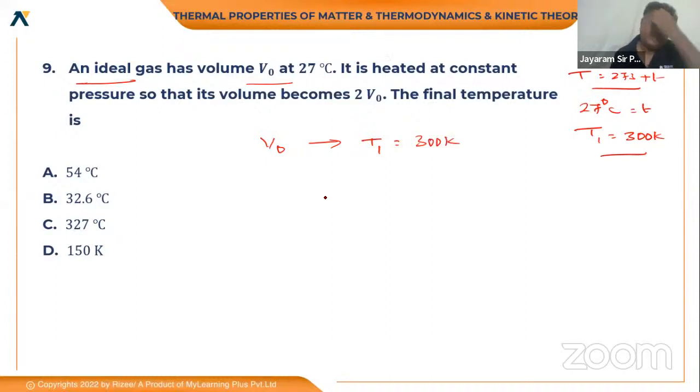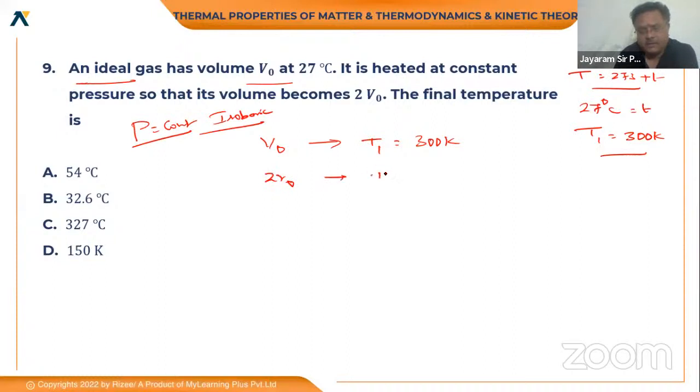Next one, it is heated at constant pressure, that is P is constant. Pressure constant అంటే ఏ ప్రాసెస్ కింద చెప్పుకున్నాం మనం? Isobaric. So volume becomes 2V0, final temperature ఎంత అని అడుగుతుంది. Direct relation V1 by V2 is equal to T1 by T2, which is V0 by 2V0.